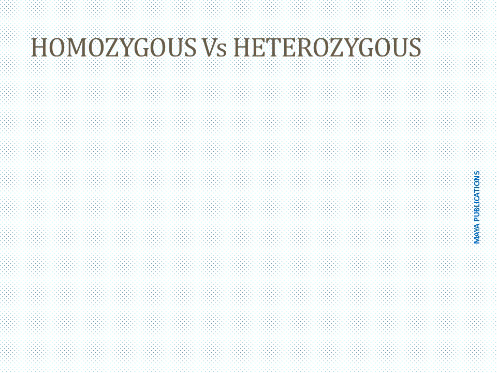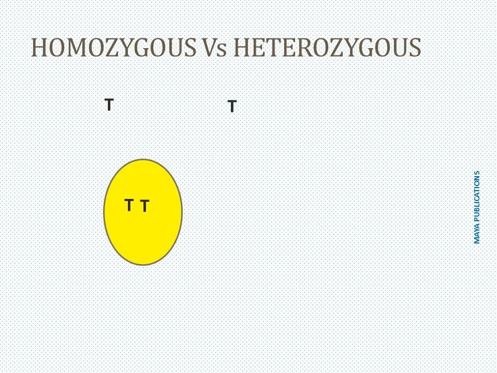We'll discuss all these three situations one by one. In the first situation, the zygote formed receives dominant alleles from both the parents, and since both the alleles received are similar, the condition is homozygous.